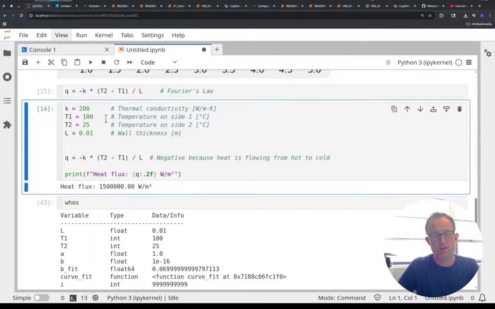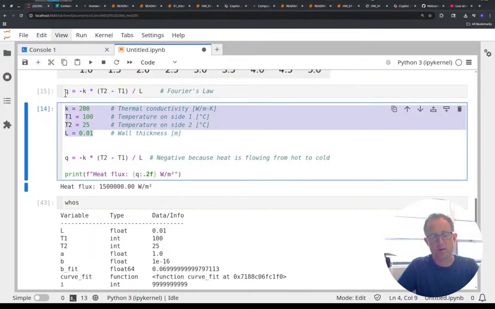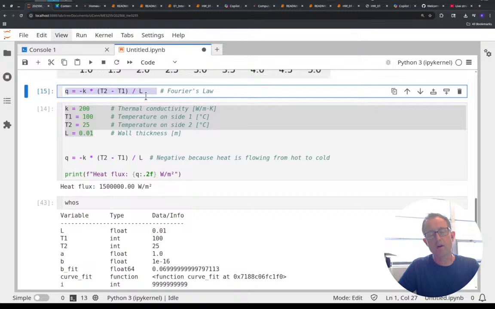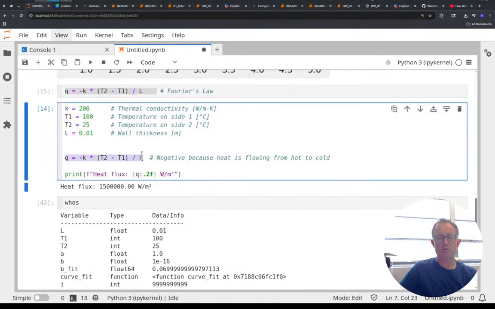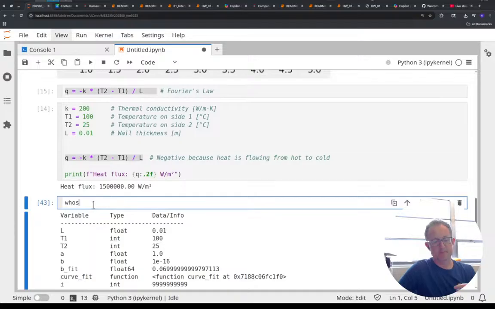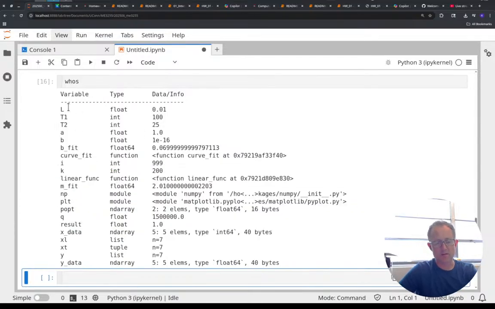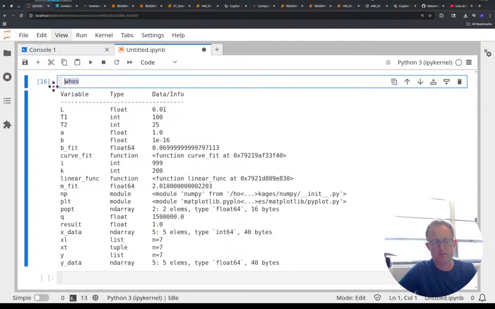But I have to run this one before I run that one, or I have to comment it. Make sure that anytime I use a variable, it's always defined above where it gets used. And you can always check to see, all right, did I actually define it, with whos, W-H-O-S, whos, here.